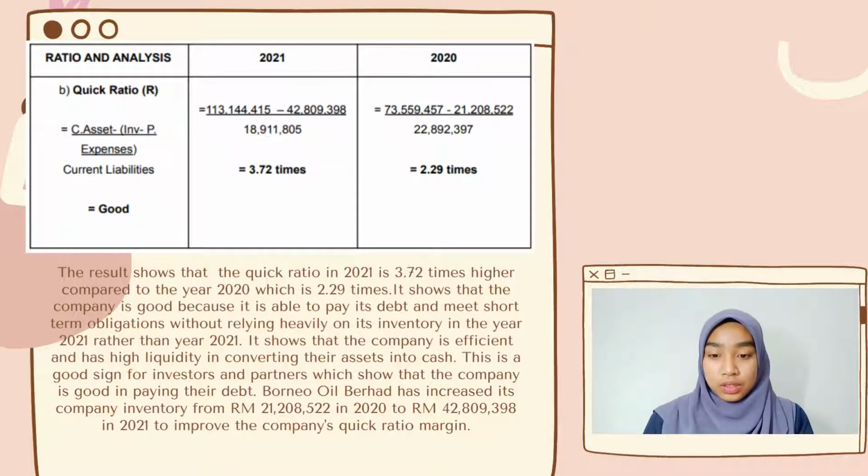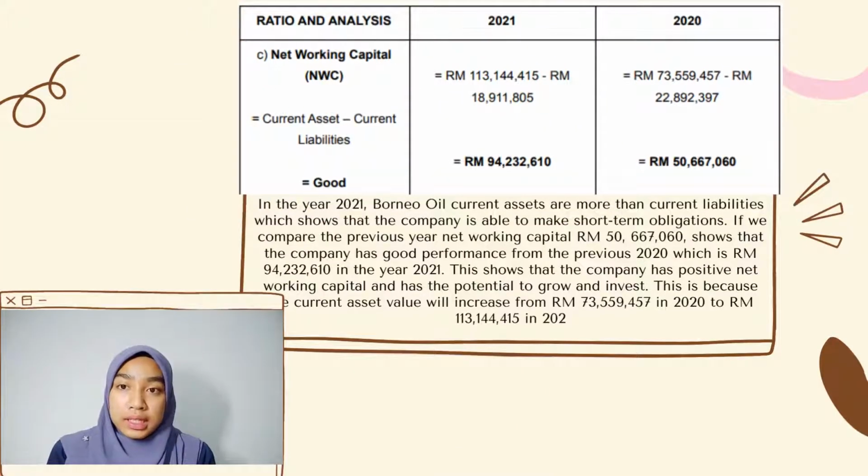In year 2021, the ratio is 3.72, which is higher than year 2020, which is 2.29 times. Based on the ratio, it shows that the company is able to meet its short-term obligations without relying on its inventory.